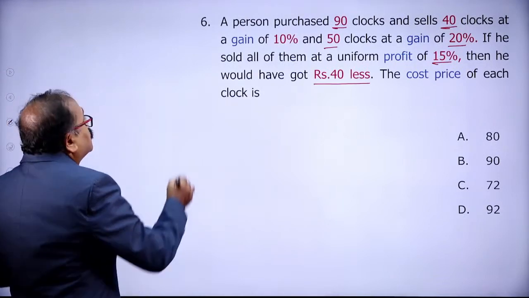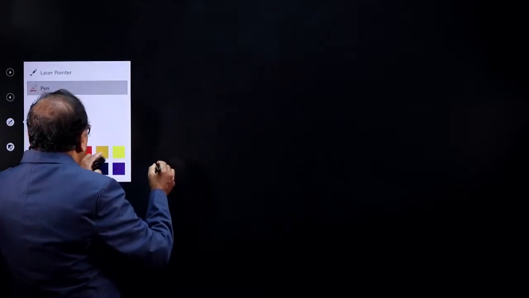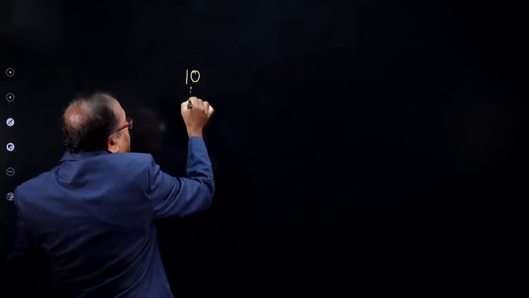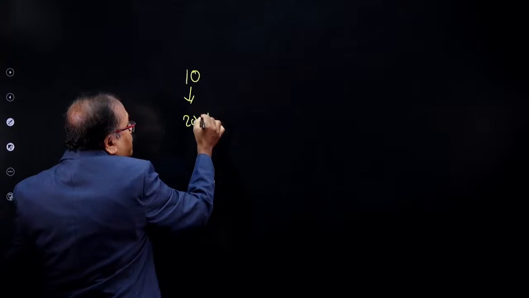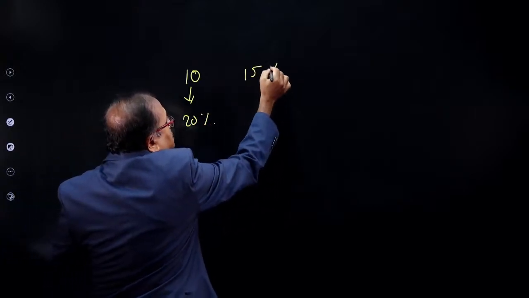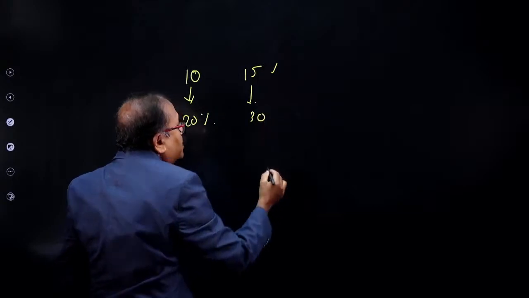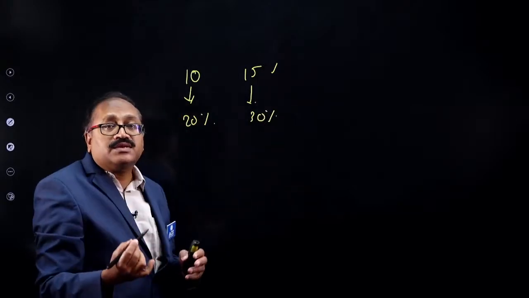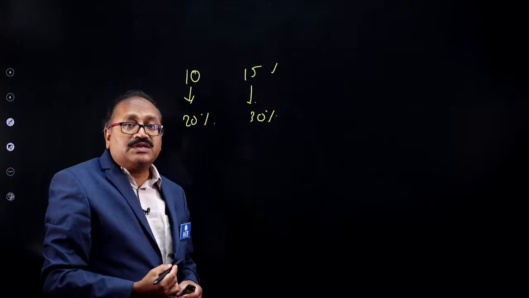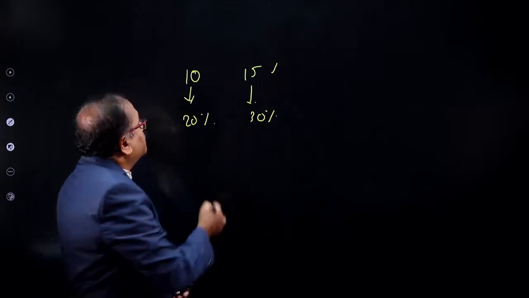One fact you are expected to know here. Let's assume that 10 articles are sold at 20% profit and 15 articles are sold at 30% profit. What is the overall profit percentage?